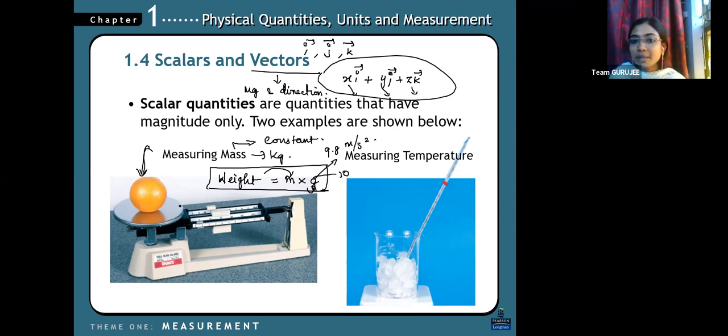Here we are measuring mass. What about measuring temperature? The fluid moves in a particular direction, so this is a vector quantity, the movement. The measuring object is moving, so it is a vector quantity.